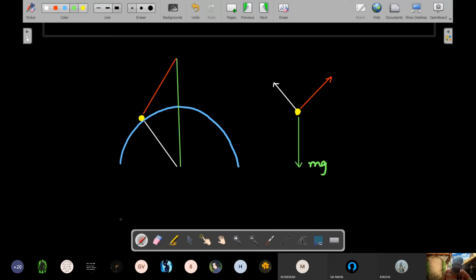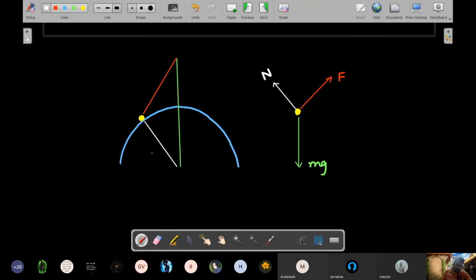There will be an mg acting, and I would prefer normal reaction. I don't want to use capital R. Capital R and N are the same, so it would be easier for me to depict. So this is the normal reaction acting, and the force F that he's using is in this direction. The same things in the physical diagram I'll mark as the distances.